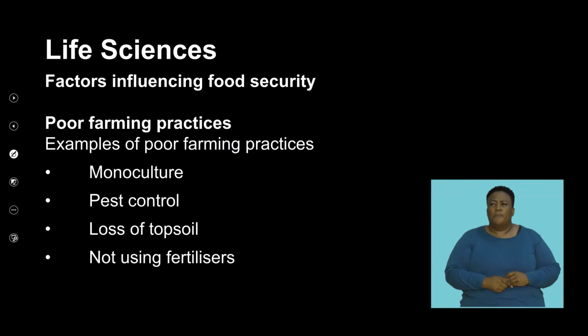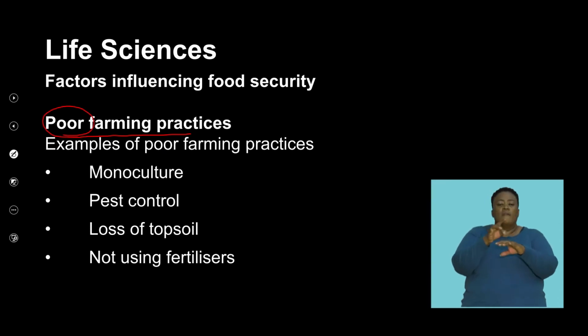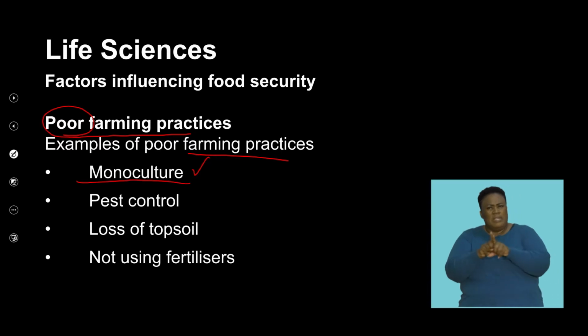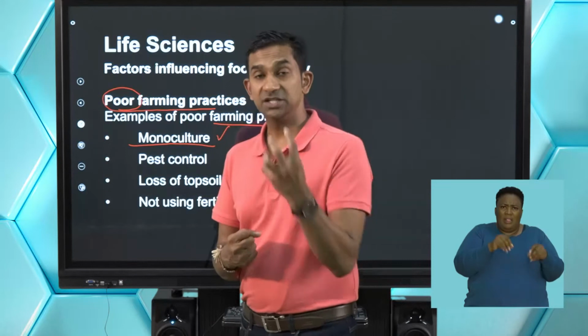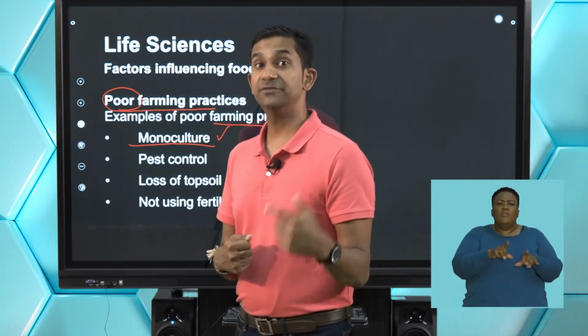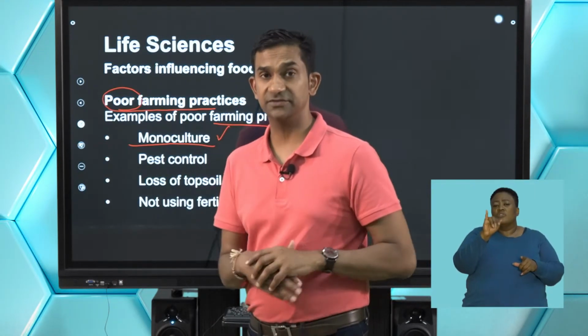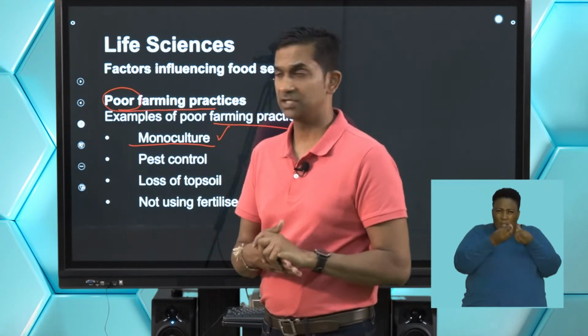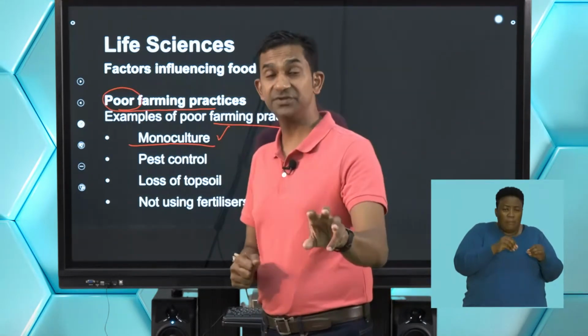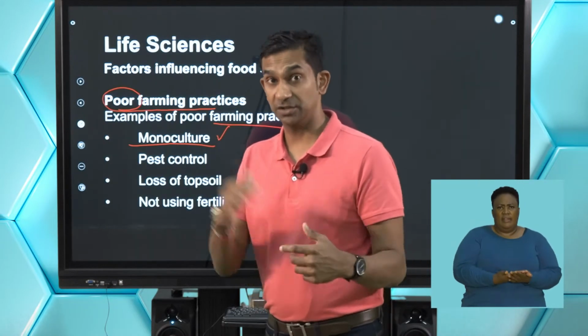So we also need to look at farming practices that are not ideal and how they affect the ability of farmers to produce food. So we talk of monoculture, where a farmer is producing the same crop for several seasons. And monoculture has led to the degradation of the soil, the extraction of more nutrients from the soil, eventually leading to a decrease in productivity from that specific land. So monoculture for commercial reasons can affect the production in the long term.